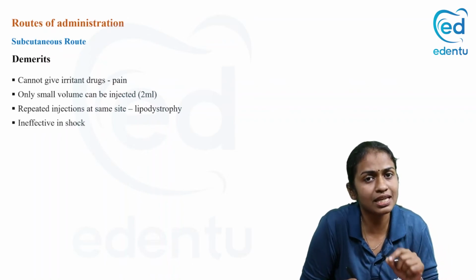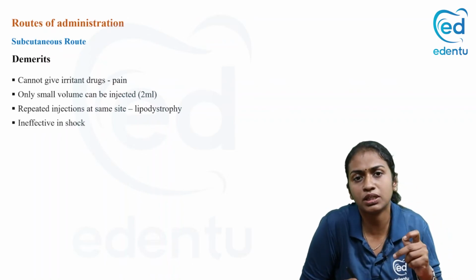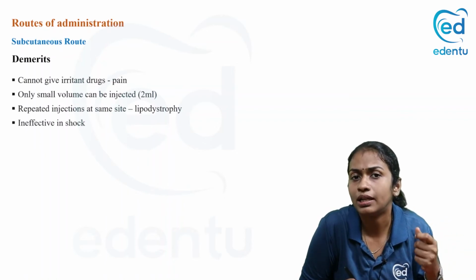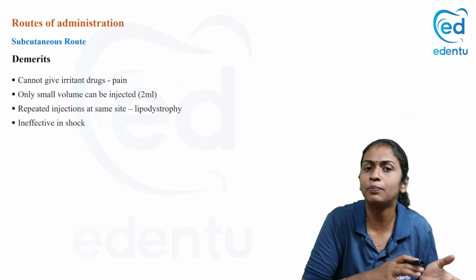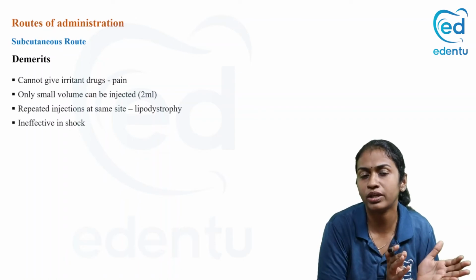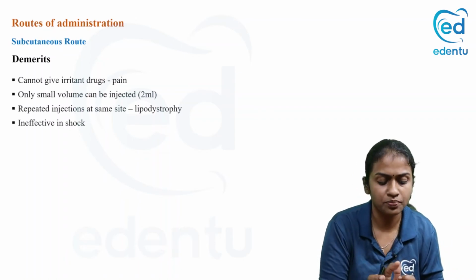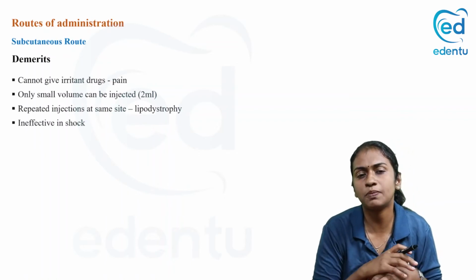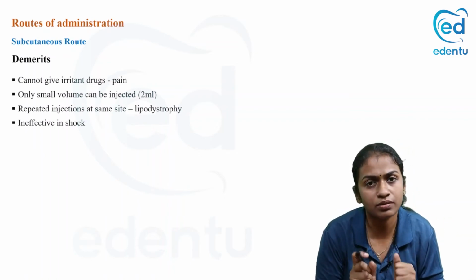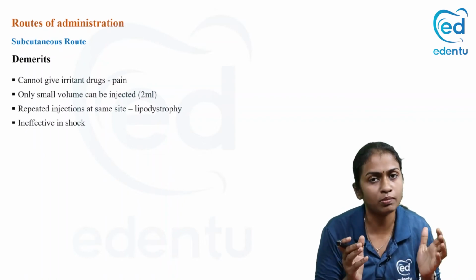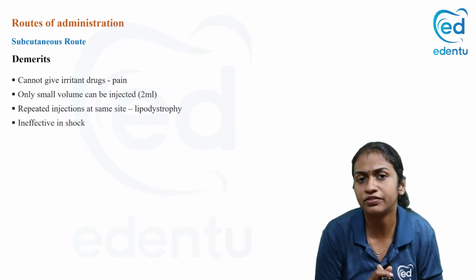Repeated injections at the same site, because we are injecting into the subcutaneous tissue, can lead to lipodystrophy. Either it can be lipoatrophy or lipohypertrophy. That is why in case of insulin, we should keep on rotating the sites. And in case of shock, vasoconstriction will be there in these peripheral sites, and the drug won't be absorbed. So it is ineffective in shock.